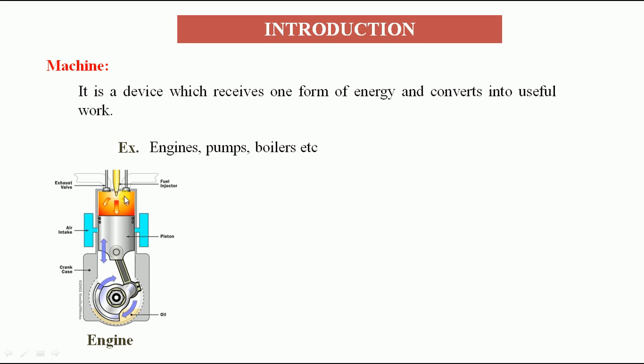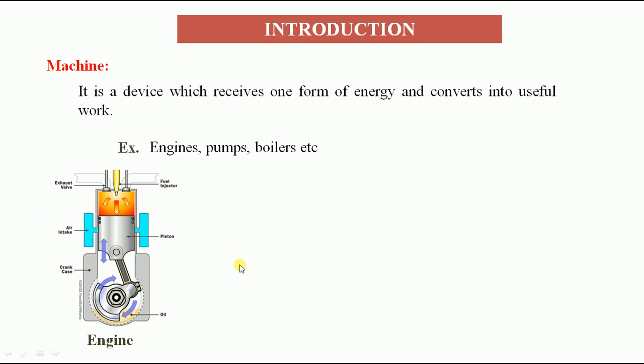So here what is exactly happening? The available form of the energy is heat energy, and the required output work we are getting is the rotation of the crank. So ultimately the crankshaft rotates. When you couple the crankshaft to the required wheel, that wheel will be rotated, which is the mechanical energy we are getting. And from that we can do any useful work, that is rotating the wheel for a two-wheeler. Okay, so moving from one place to another place, that is a useful work you may be getting from this engine. So this engine can be said as a machine which is converting heat energy into mechanical work.